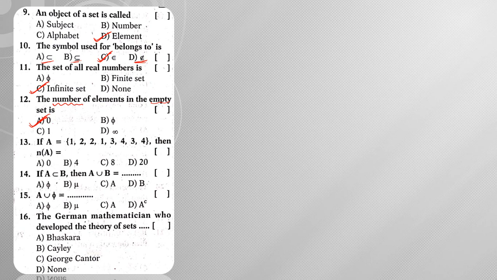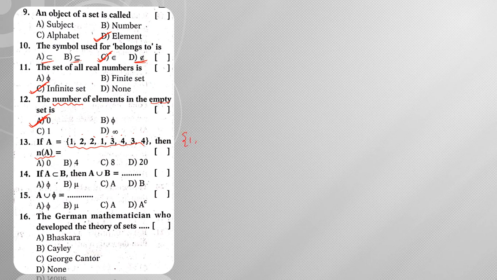Next, if A is equal to {1, 2, 2, 1, 3, 4, 3, 4}, then n of A is equal to. First of all, if you observe this, how many elements are present? 1, 2, 3, 4, 5, 6, 7, 8.